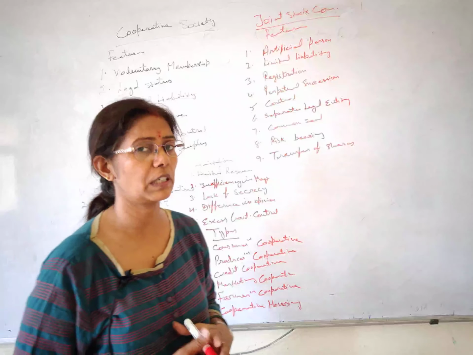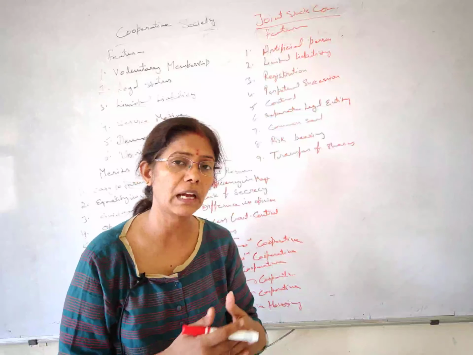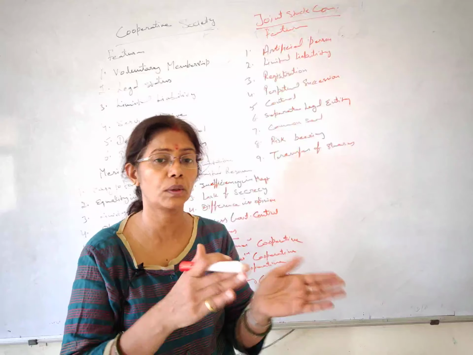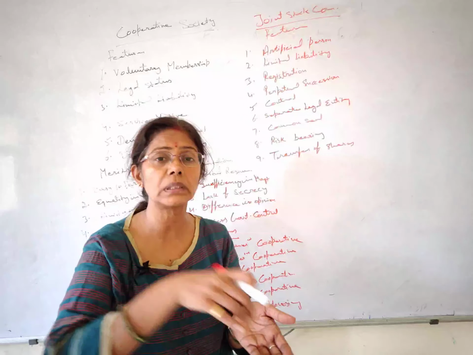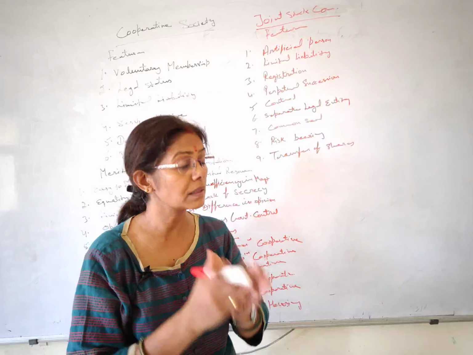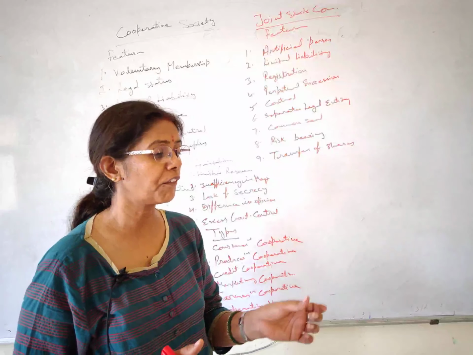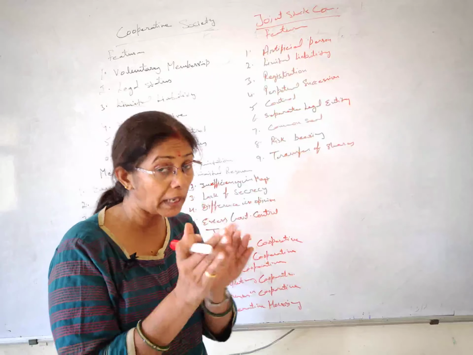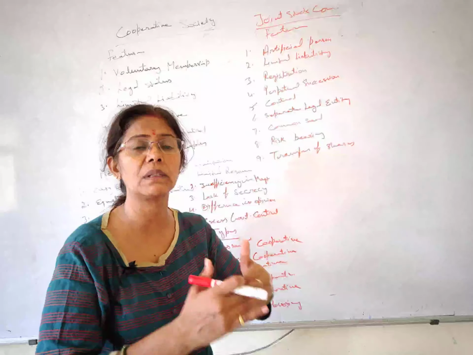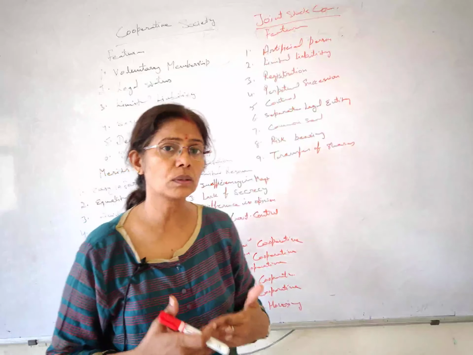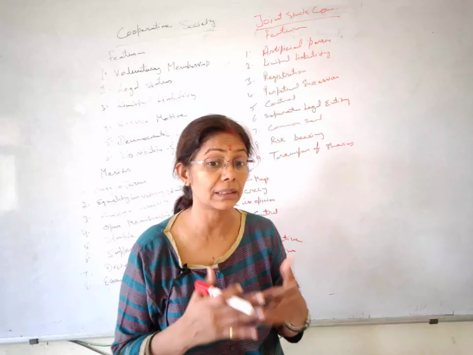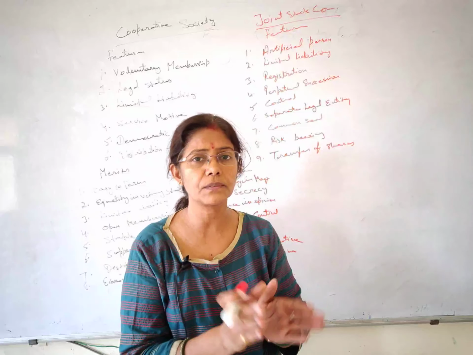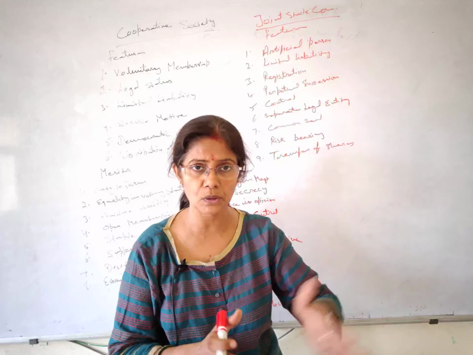So the surplus which we have, that is distributed on 3 bases. The first base is regarding your capital contribution. If one has contributed more capital, we give a part of the surplus on that basis, so they will be satisfied. This is also one of the reasons why people keep contributing, otherwise they will stop contributing more, okay. So a part of the surplus we are giving on the basis of the capital contribution.